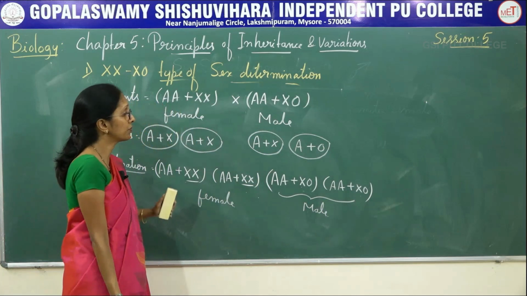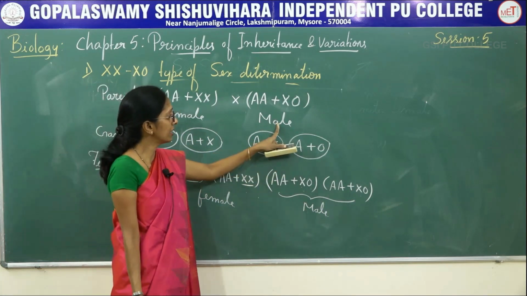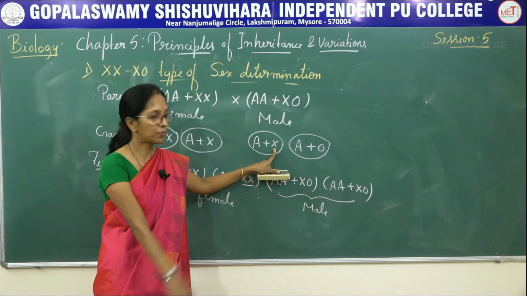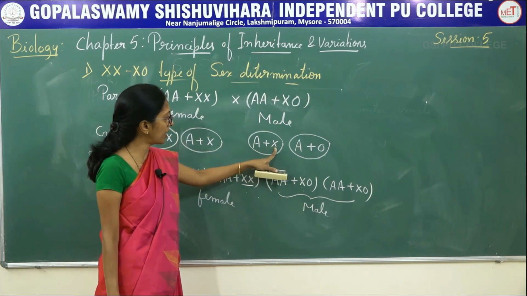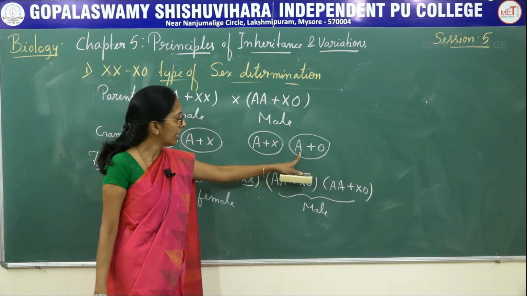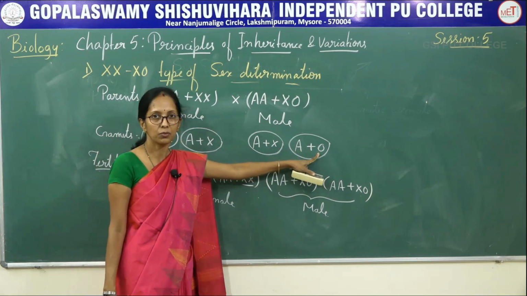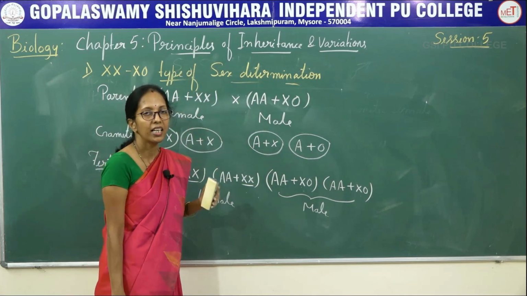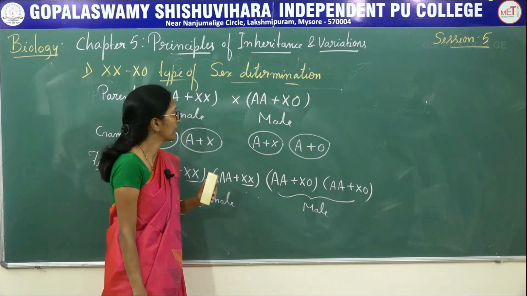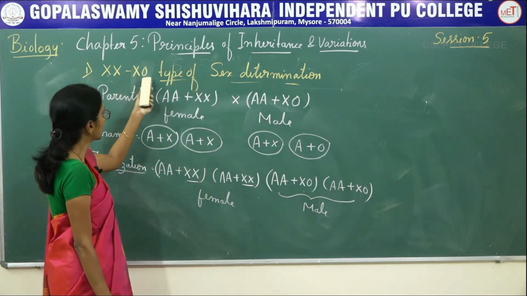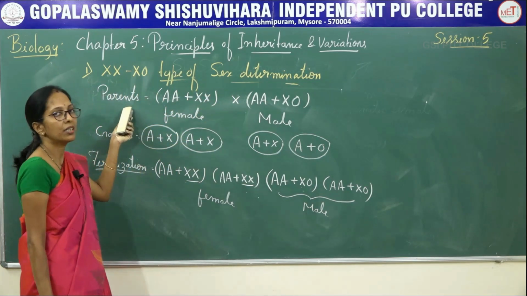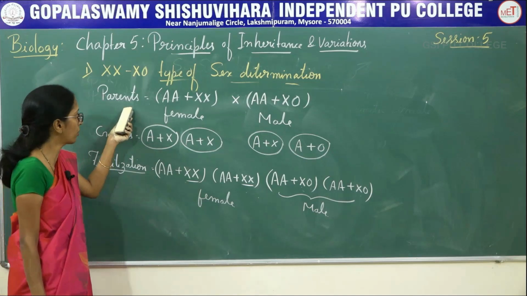Here also you can see the male has a capacity to produce two types of gametes. A plus X is one type, A plus O, without X, is another type. Therefore it comes under heterogametic male. This XX and XO type of sex determination is seen in grasshopper and cockroach.